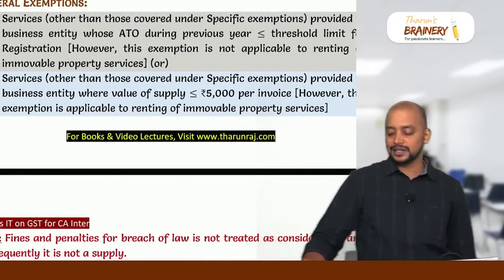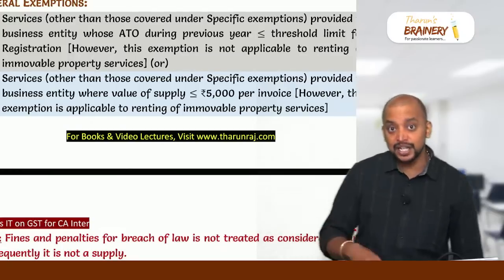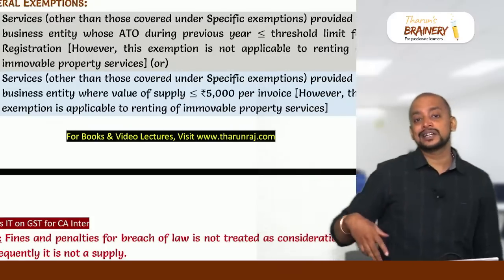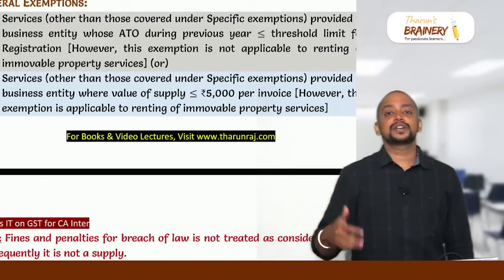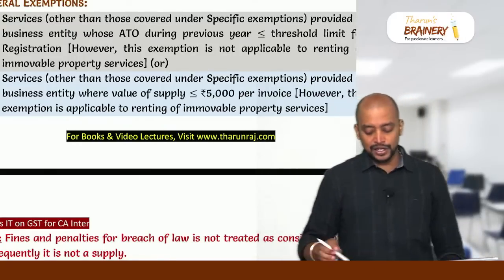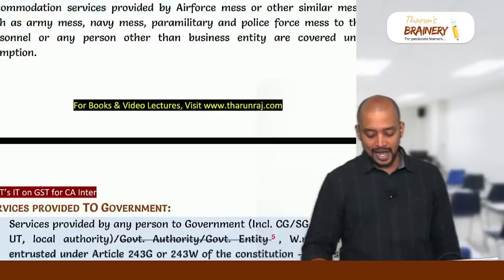And 2 general exemptions. First general exemption is services other than renting of immobile property provided to a business entity. If that business entity's turnover during the previous year does not exceed threshold limit, then it is exempted. Or if services are provided to a business entity where the value of supply does not exceed 5,000, then also it will be exempted. And in other cases it will be taxable.